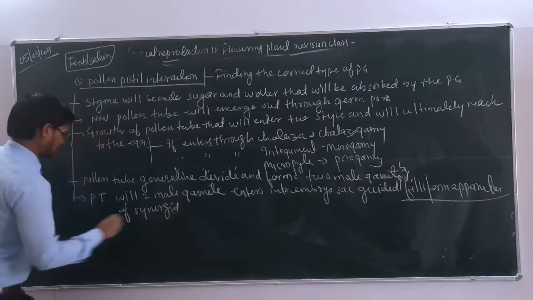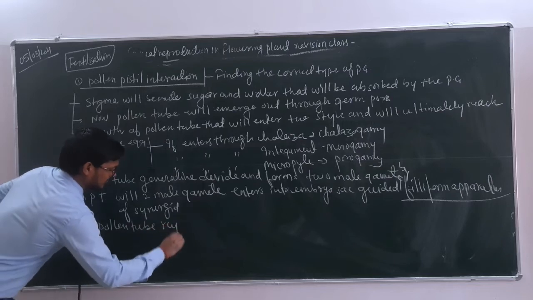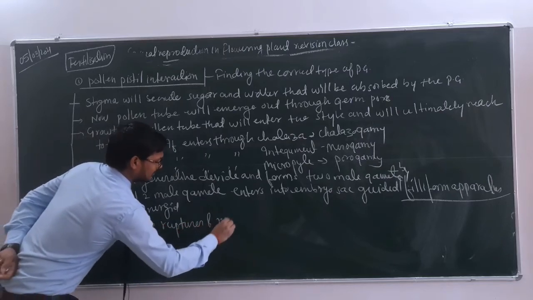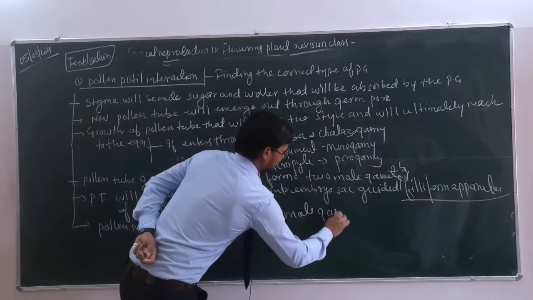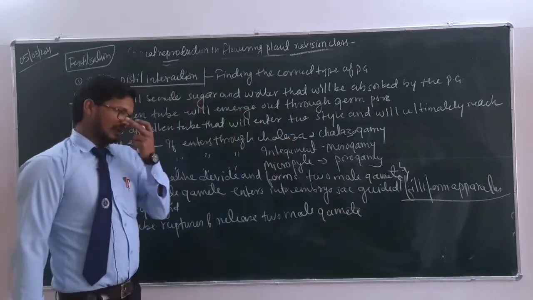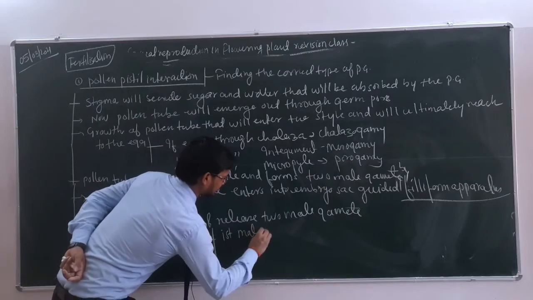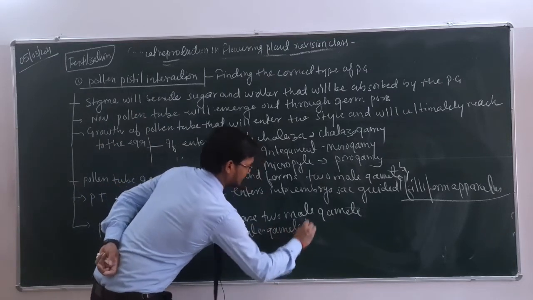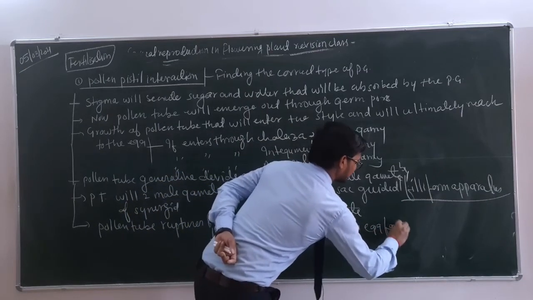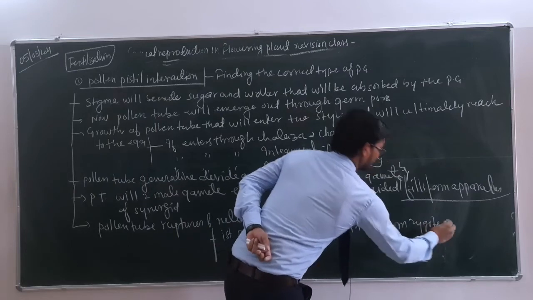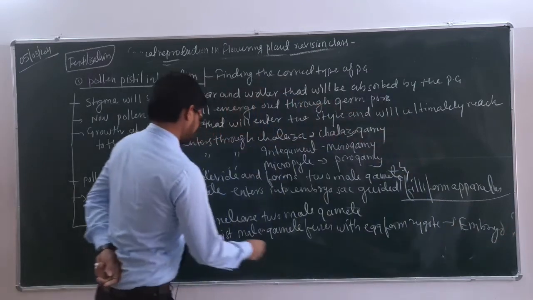Okay, now next, the pollen tube ruptures and releases two male gametes. पॉलन ट्यूब रप्चर हुई और क्या निकल गया, दोनों मेल गैमीट निकल गए. Here the first male gamete fuses with the egg to form the zygote, and the zygote will form the embryo.